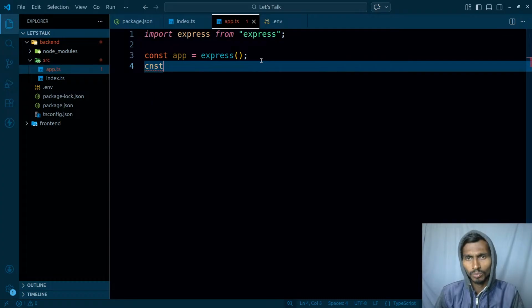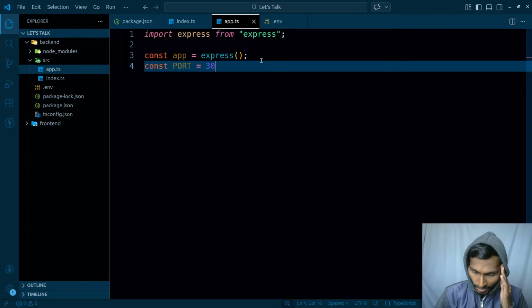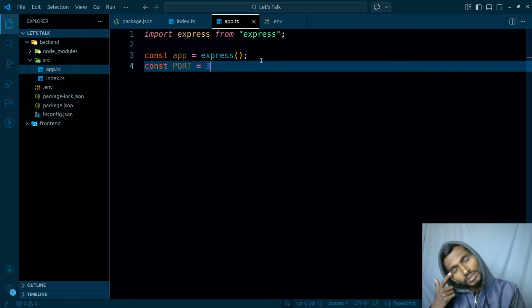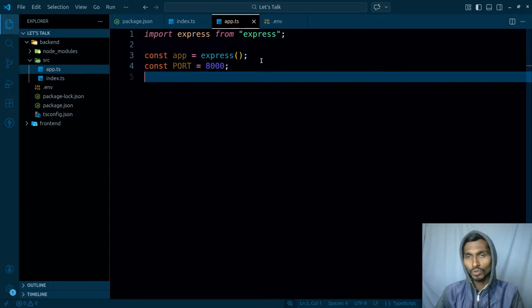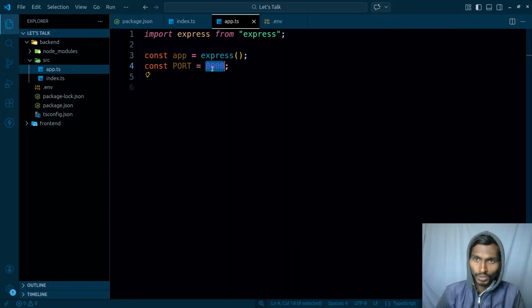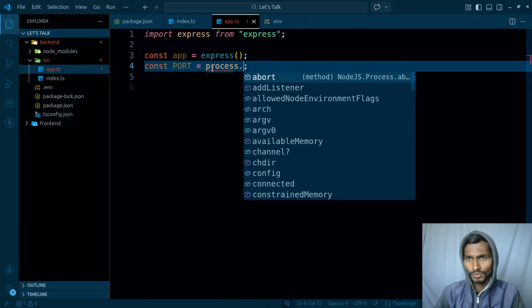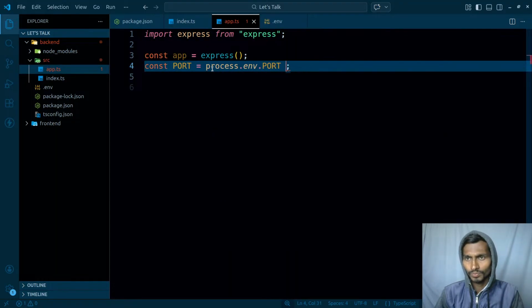So const, I'm gonna be having a port as well. Where should I be running it? This is my backend, right? It should be running on port 3000. Let's simply run it on port. Backend is gonna be running on port 3000. Then frontend will be running on 8000 or something. I mean, frontend will be running on 3000. Let's make the backend 8000 right here, because I want to run my frontend on port 3000. But before that, I can say process.env.port. If I have that, that's okay. Otherwise, it will be running on port 8000.